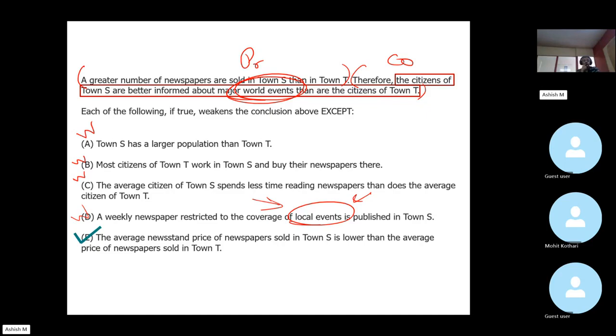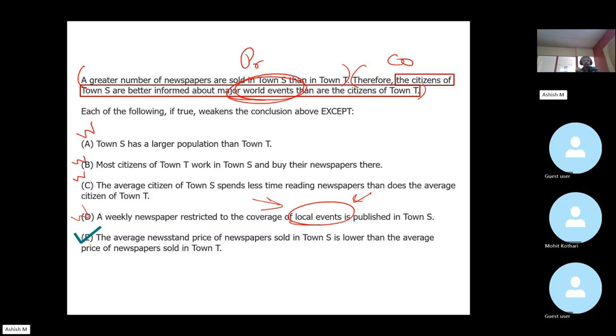All right, coming on to Edward. The average newsstand price. See, let's look at Edward. There are multiple ways to look at Edward.